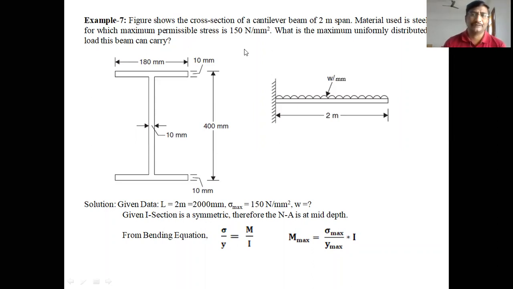What is the maximum uniformly distributed load this beam may carry? So here also we are going to find the UDL value, that is the uniformly distributed load w per millimeter. Clear, students?